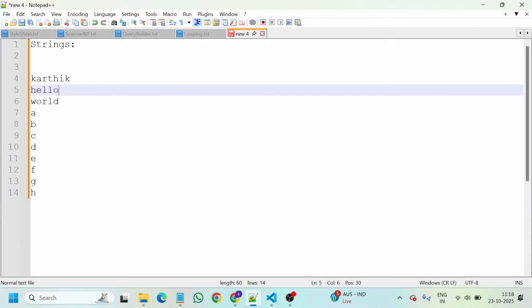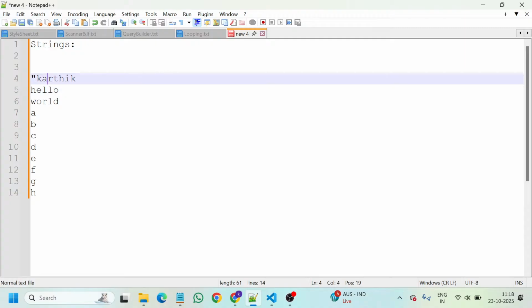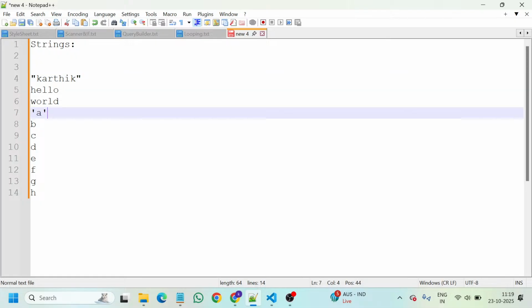Characters are stored in single quotations, but a sequence of characters is stored in double quotations. This is a single quotation.